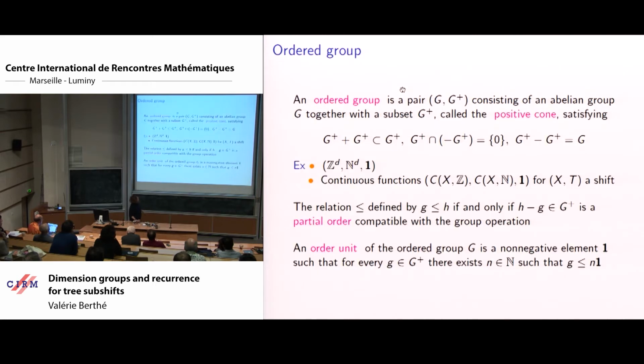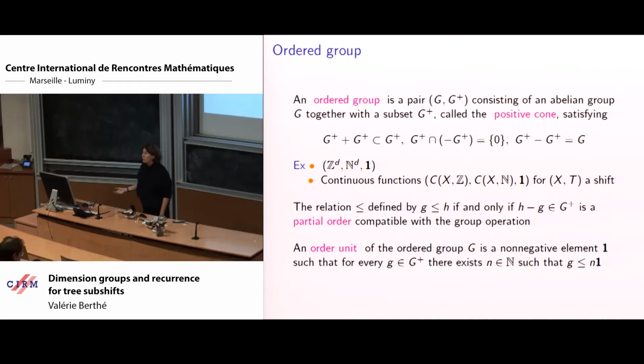So, with our example, we just take the vector with coordinates 1, 1, 1 for Z to the D, that's a unit, or you take the constant function equal to 1 for the set of continuous functions. Implicitly here, I use the compactness of my shift X to say that you can be above any kind of function if you take this constant function. So we have now examples of ordered groups with a unit, unital ordered groups. So we are very close to the definition of dimension group.